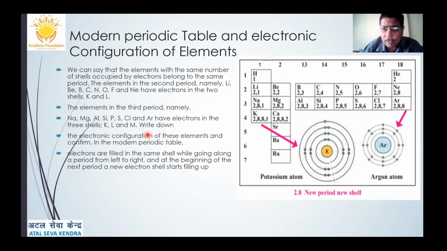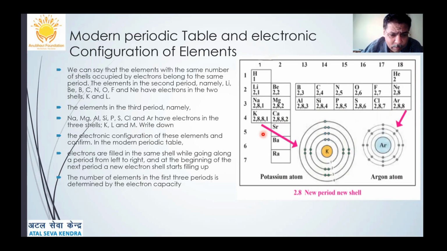The electrons are filled from left to right, and by the time it reaches the extreme right, that is group 18, they are completely filled. The octet state has been reached. The number of elements in the first three periods is determined by the electron capacity, as we saw in the first, second, and third shells and the law of electron octet.